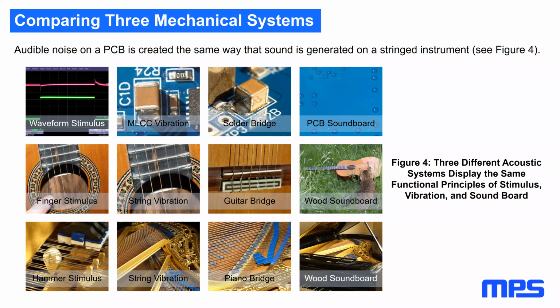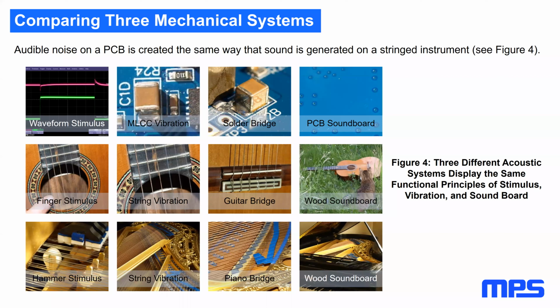There is a voltage change in the capacitor caused by the current change, of course. The ceramic capacitor starts with vibration. The solder joint transfers the vibration energy into the PCB, and the PCB itself makes the noise. It's like the soundboard of a loudspeaker.